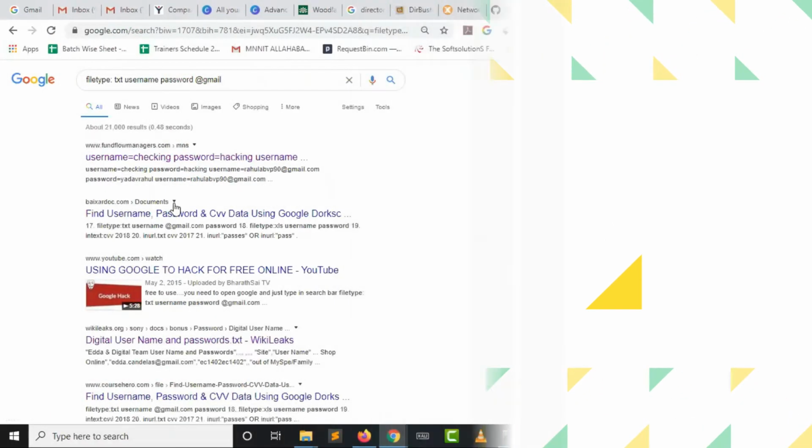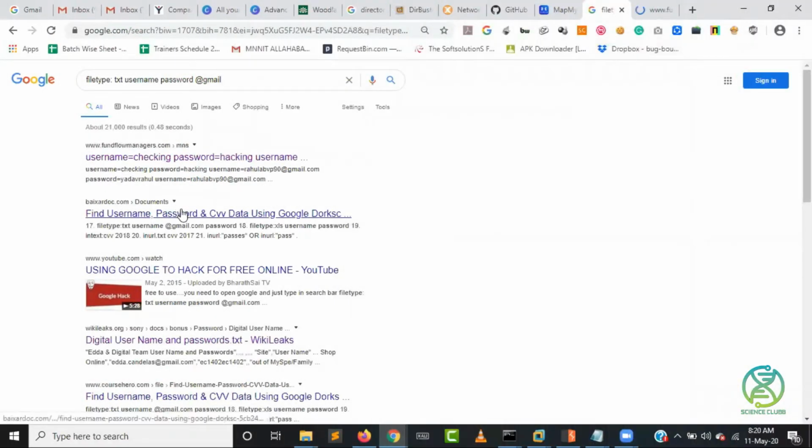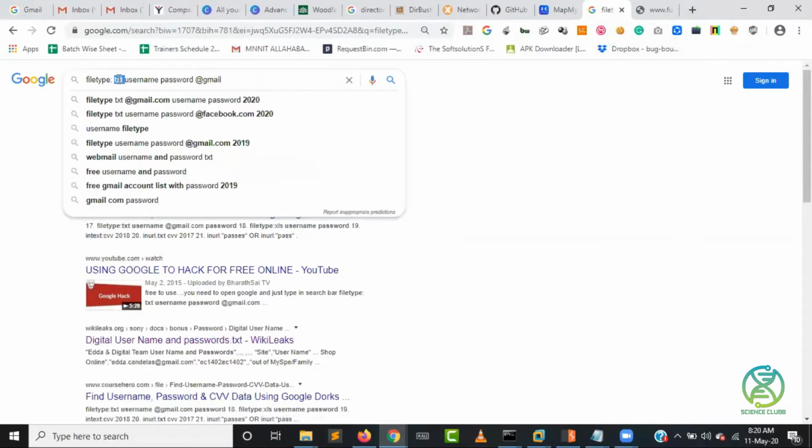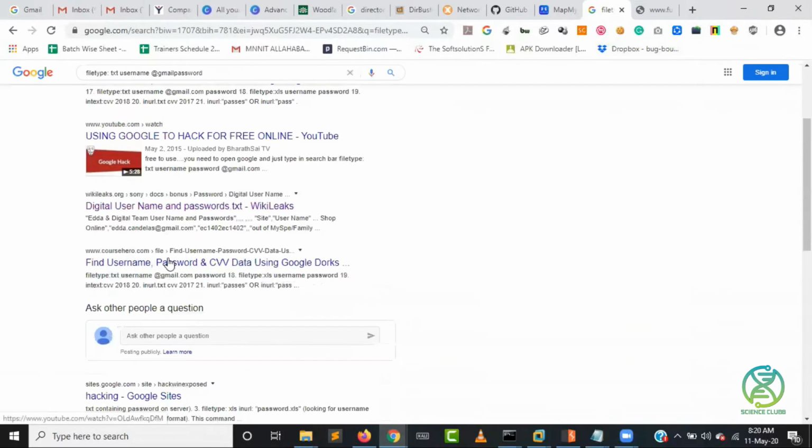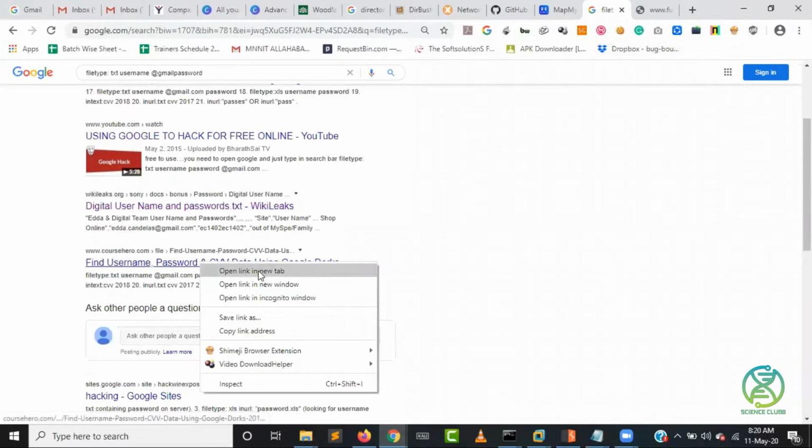IDs and passwords available online will be shown over here. So what I did, I wrote file type is text. It should be text. What I want is username, I want password, for Gmail, @gmail. Right, so this is the result we got. Let's see if we find out anything.